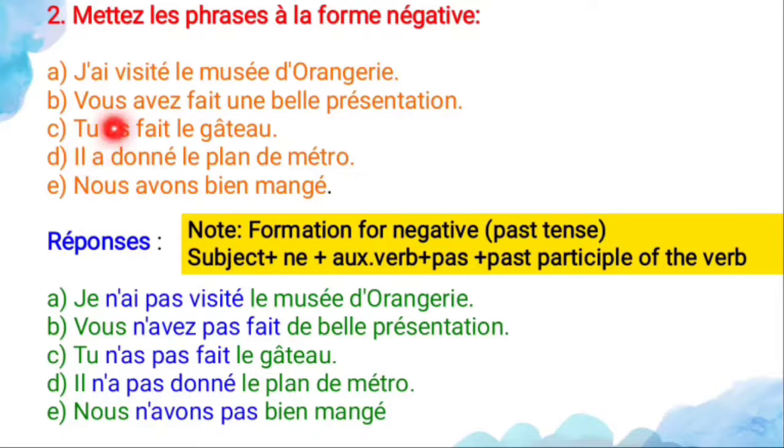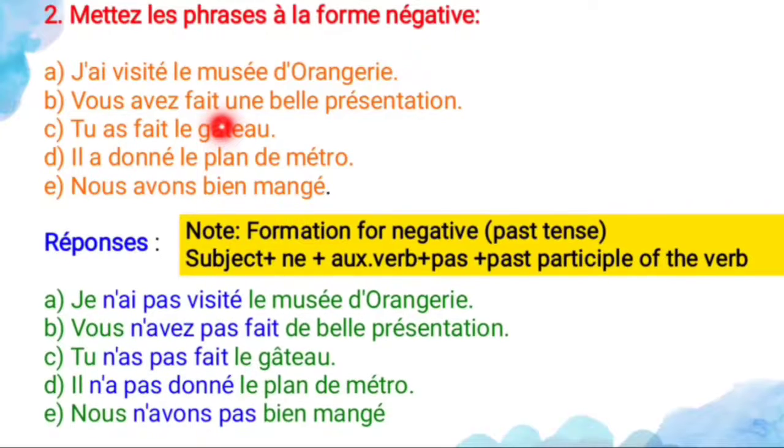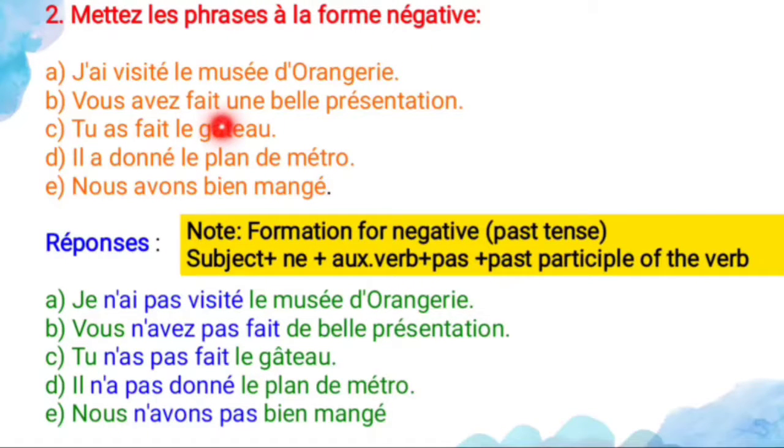And the second one, vous avez fait une belle présentation. It means what? You made a good presentation. So here the subject is what? Vous, then the auxiliary verb conjugation, and next fait is the past participle of the verb. So first you have to write the subject vous, and the negative word is what? Ne. Here you have to put an apostrophe because the verb begins with a vowel. So vous n'avez pas fait.